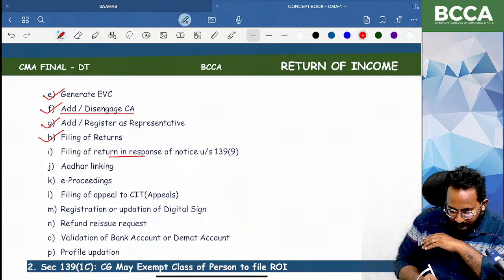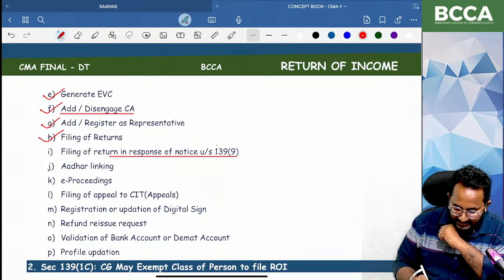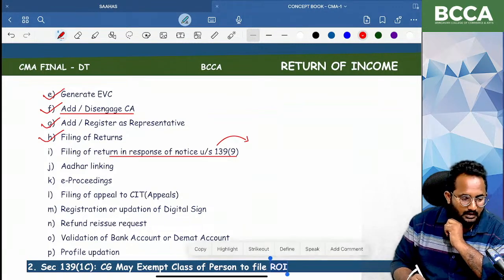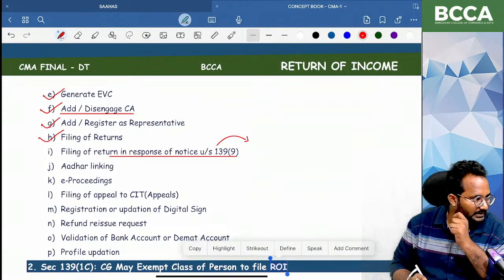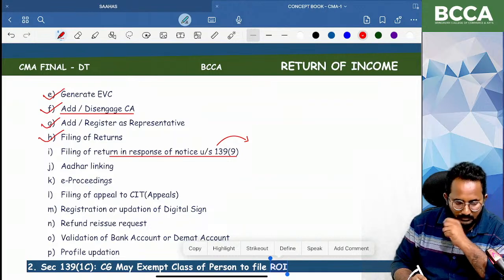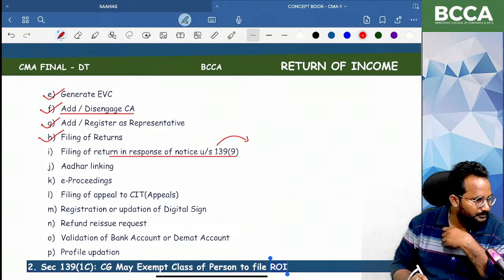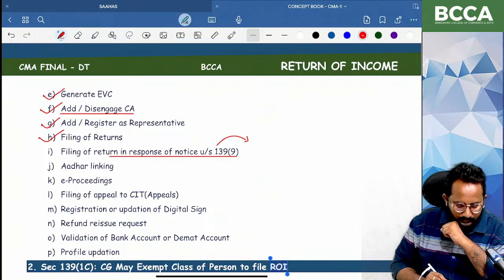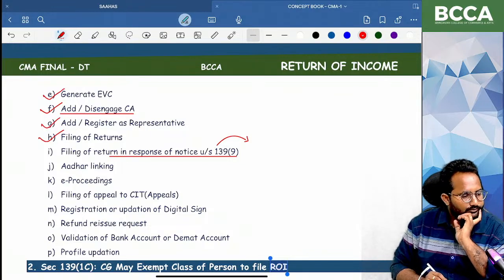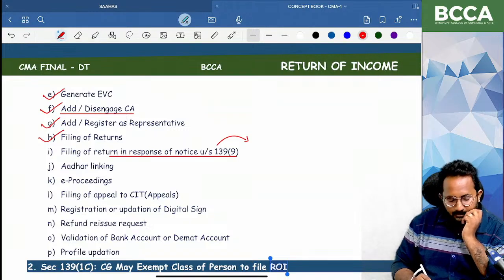Sir, if any notice is received under section 139(9), can you tell me what is that 139(9), all of you? Yes, all of you online, please tell me what is section 139(9)? If you received any notice with respect to that section, what is that? So this is one type of return.